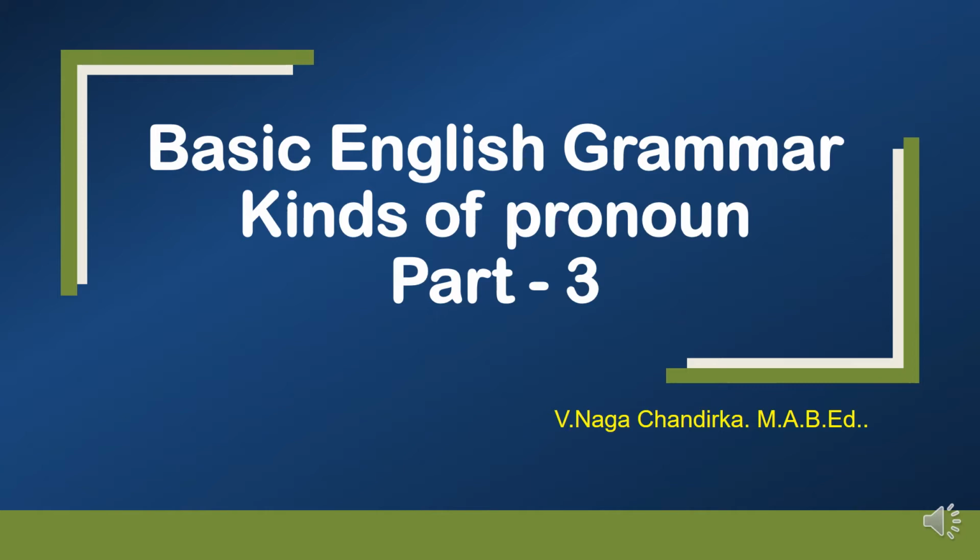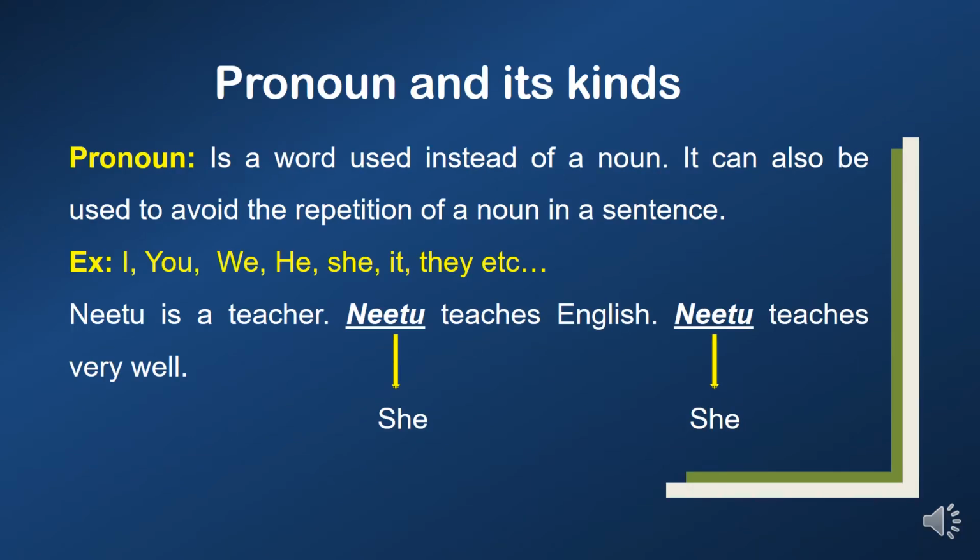Let's begin the topic. Okay, let's begin the topic pronoun and its kinds. First of all, we have to see what is a pronoun. Pronoun is a word used instead of a noun. It can also be used to avoid the repetition of a noun in a sentence. Okay, pronoun is a word, it is used in the place of a noun. What are the examples? I, you, we, he, she, it, they, and so on.